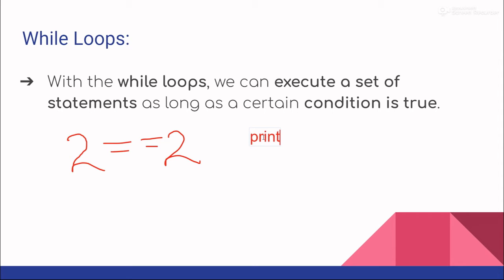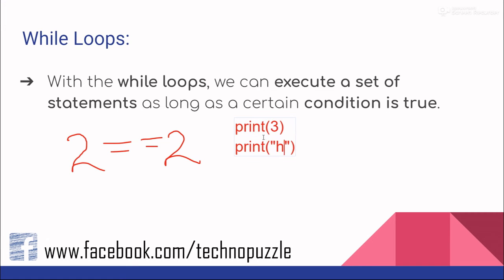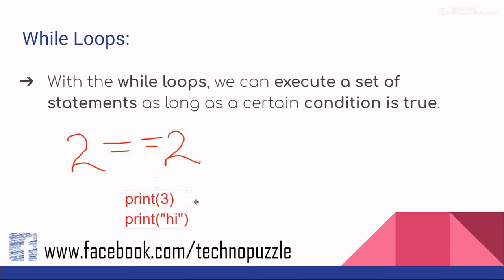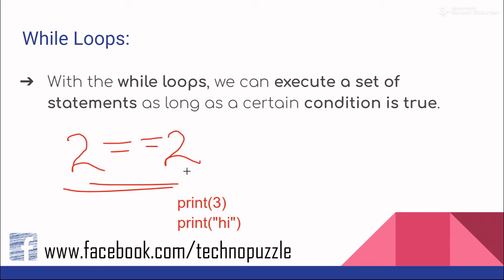The first statement is print 3. The next statement is, let's say, print hi. So basically we want to execute these statements if this condition is true.